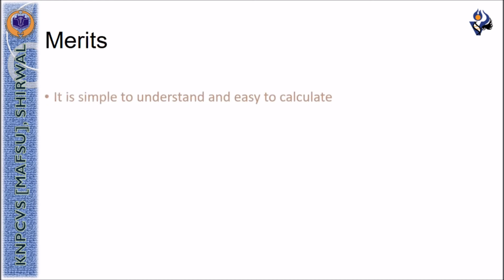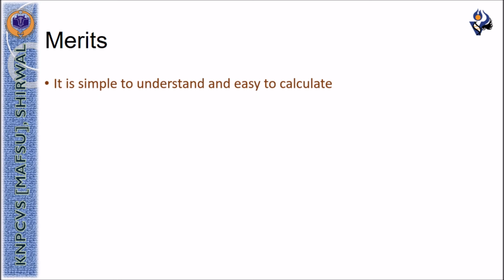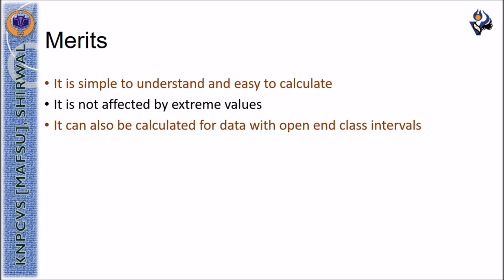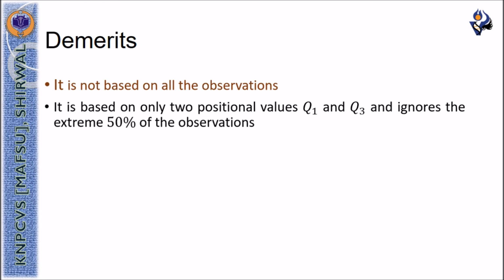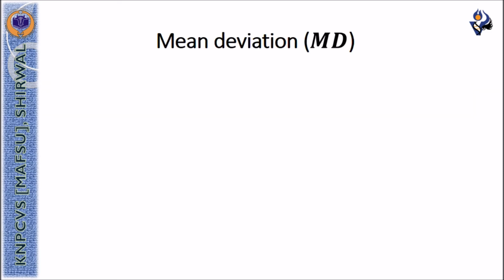The merits of quartile deviation are that it is simple to understand and easy to calculate. It is not affected much by the extreme values, and it can be calculated for data with open-end class intervals. The demerits of quartile deviation are that it is not based on all the observations. It is based only on the two positional values, first quartile and third quartile.